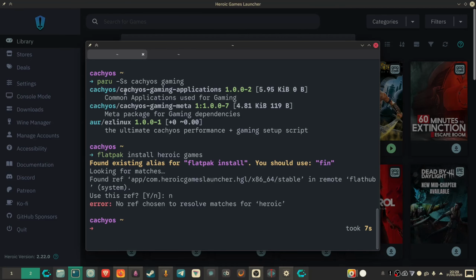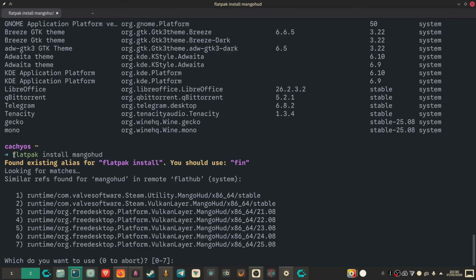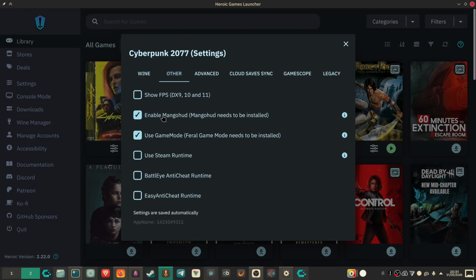Now if you did use this command and this one, you should have Mango HUD already enabled. If you don't, you can do the same thing by just clicking Flatpak install and then Mango HUD, and it should pop up. So if you write Flatpak install Mango HUD, you usually want to install the latest one. So I have 24.08 and 25.08 installed. Once you've got those two things installed in the Flatpak version and in the Flatpak version of Heroic, enabling Mango HUD should be that simple.